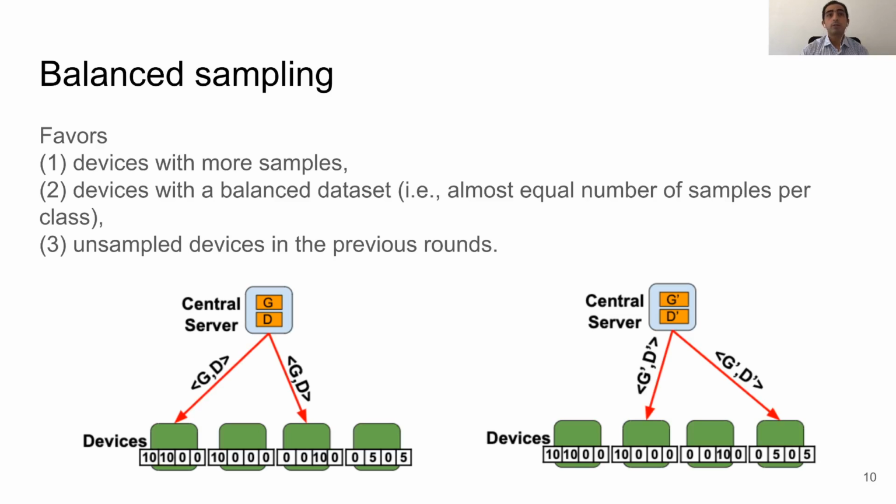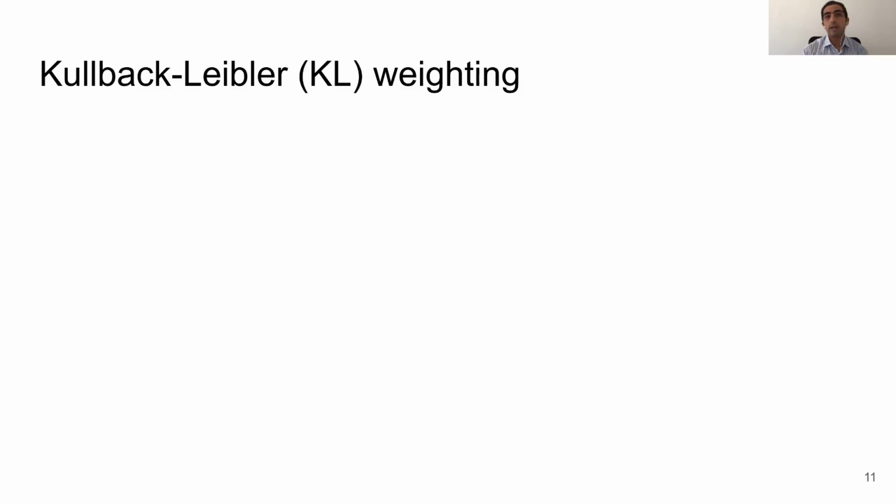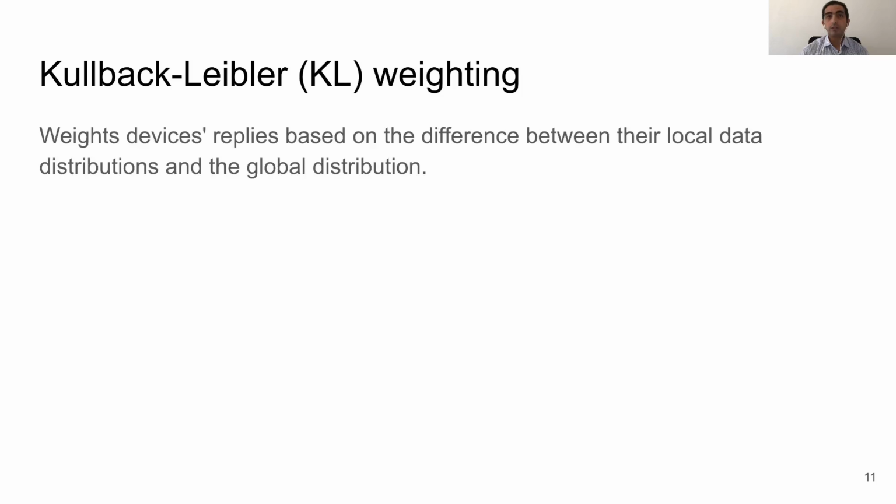Our second important module in FeGAN is the aggregator. Basically, this aggregator applies weighted averaging to the device updates, where such weights reflect the discrepancies between the local data distribution of devices and the global data distribution. This discrepancy is measured by the KL divergence, which is defined by the following equation.